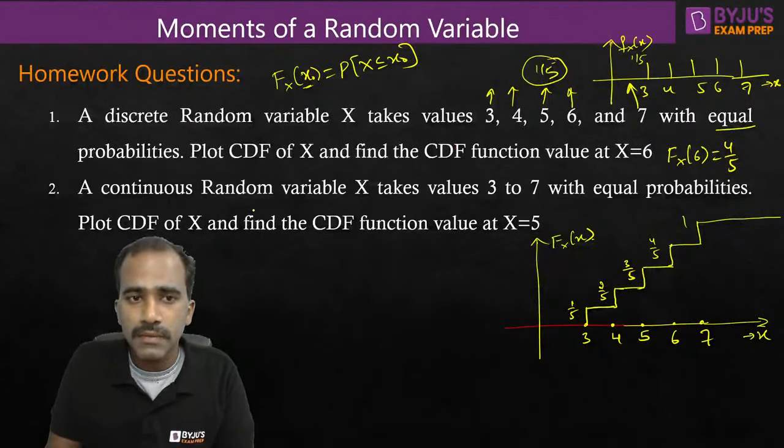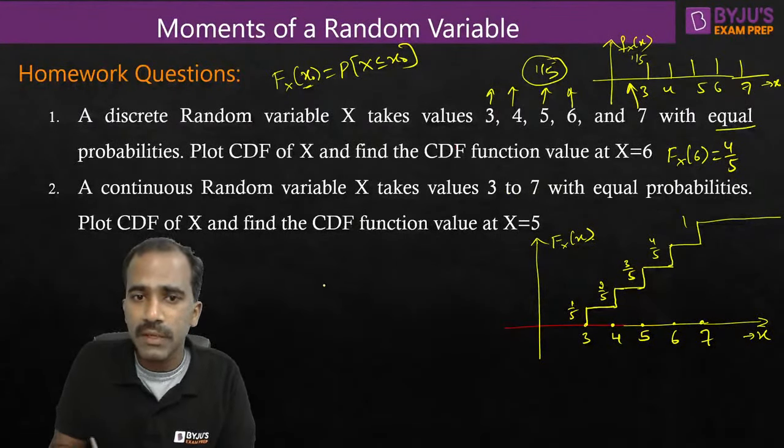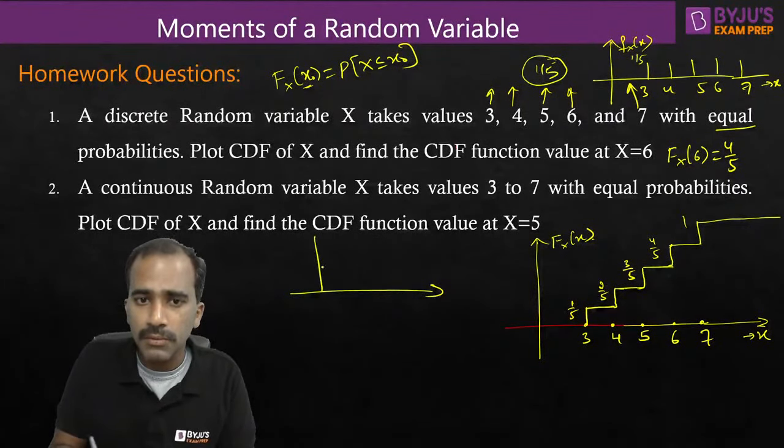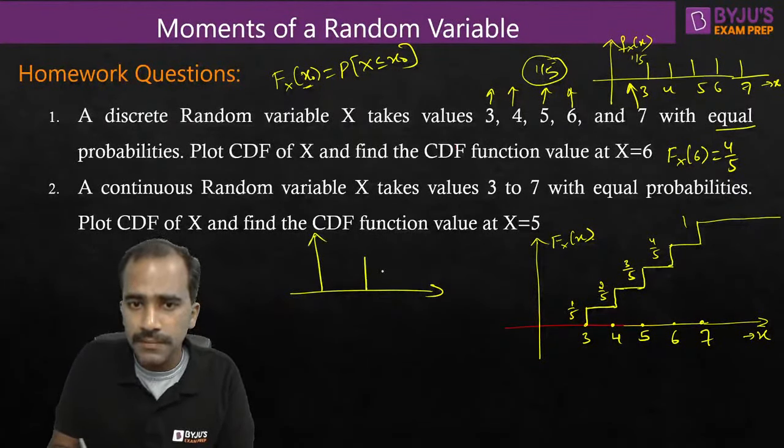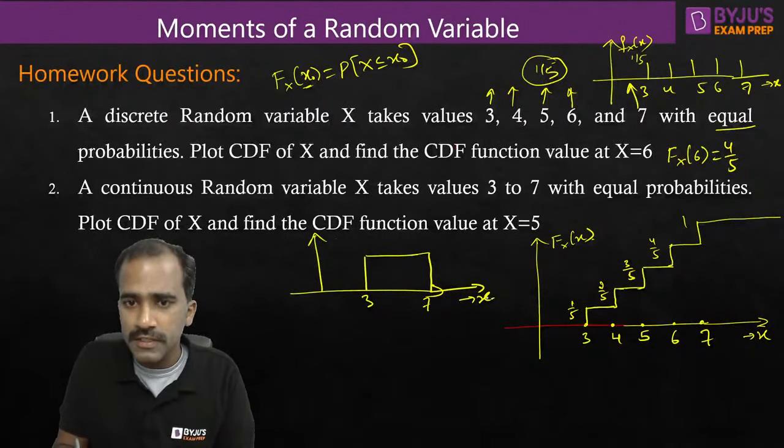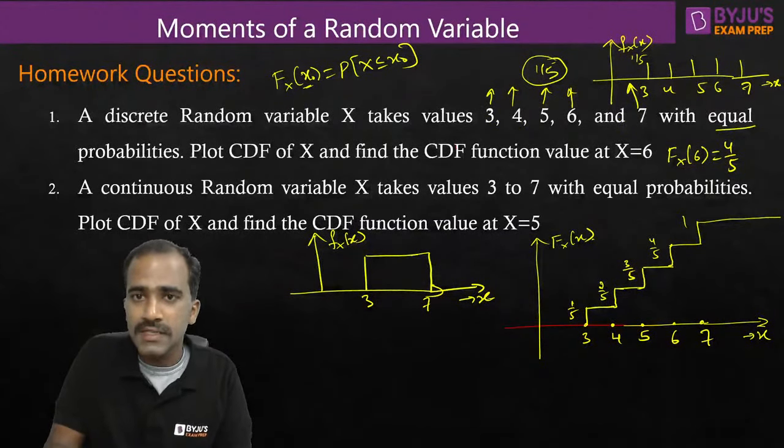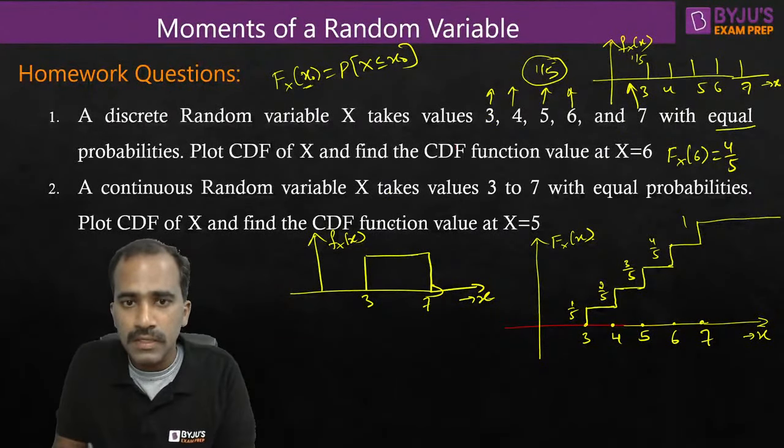Okay. Right, next one. So continuous random variable X takes values 3 to 7 with equal probabilities. So here they are talking about uniform PDF. 3 to 7, it takes uniform probabilities or equal probabilities. As a function of x, we can plot the PDF. Here it is a continuous random variable. Mind this is a continuous random variable. Earlier I've shown you a similar example, 3 to 7 only, but it is a discrete random variable. There is a difference. So continuous random variable means it takes all the real values from 3 to 7. There are infinite such values in between. So all of them are having equal probability.